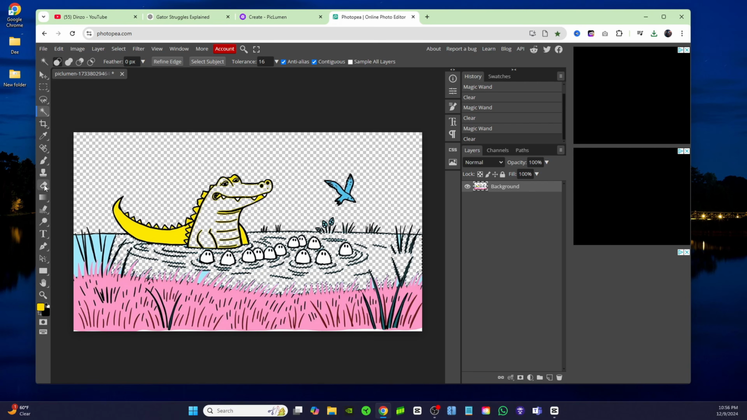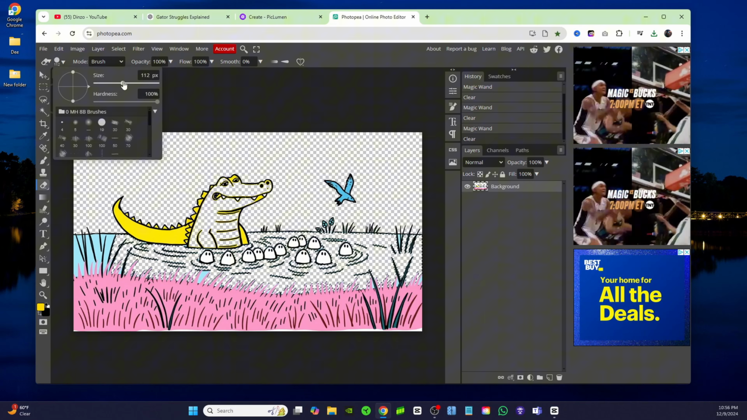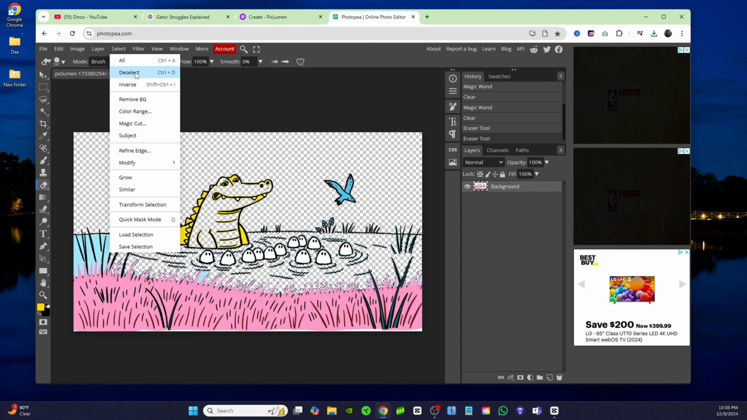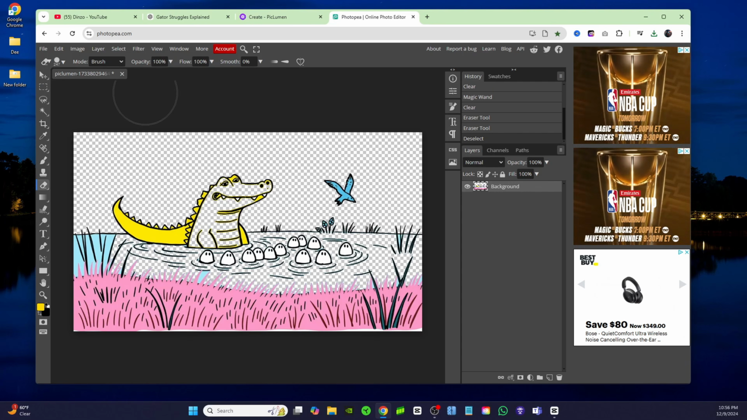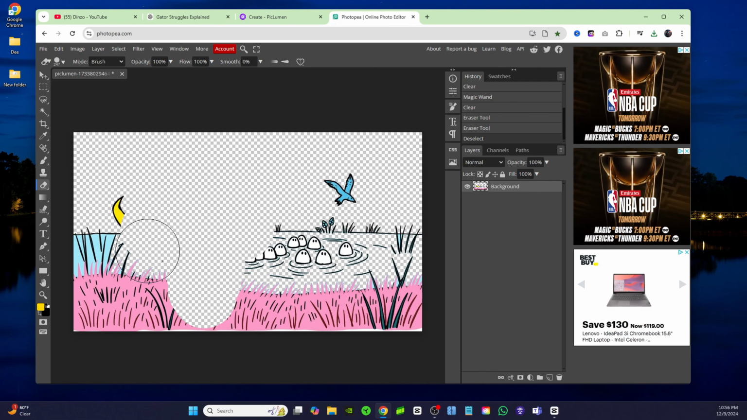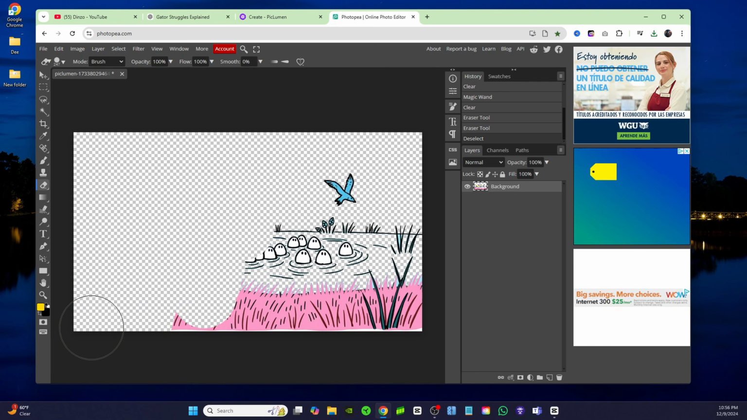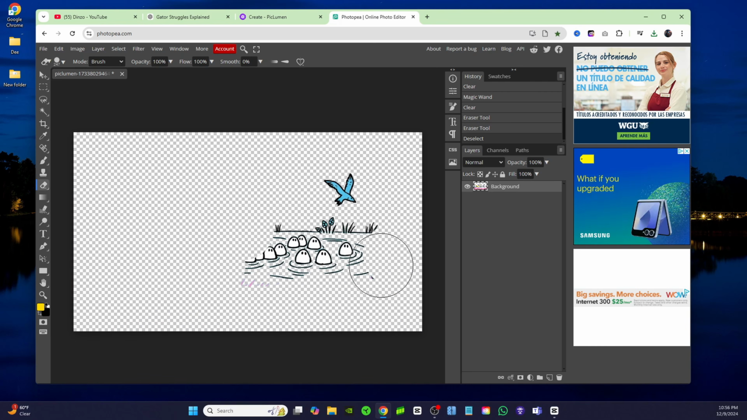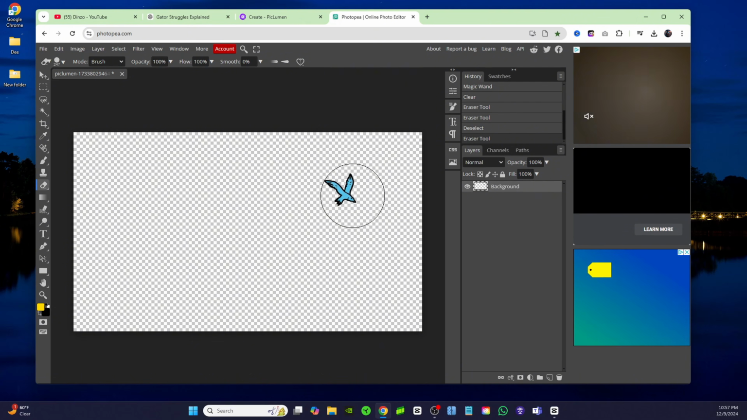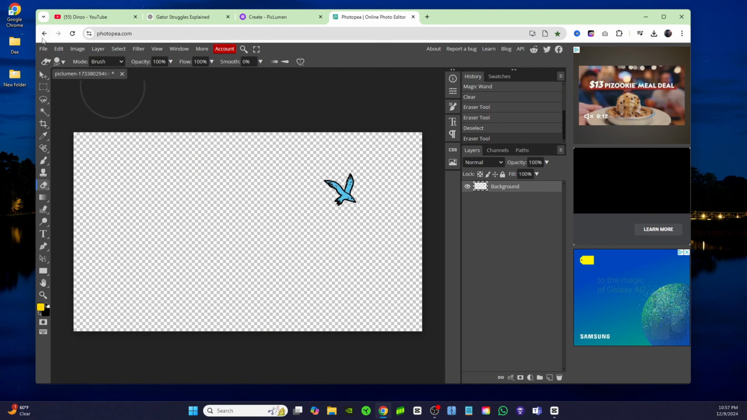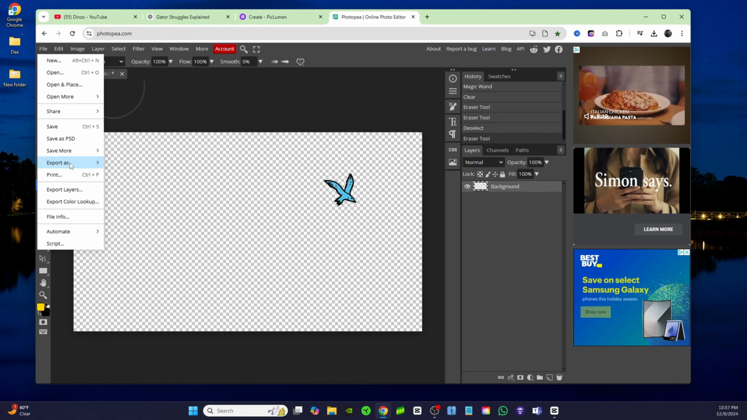And now that I have this bird by itself, I'm just going to come over here to the eraser tool. And I'm going to make it a lot bigger. Make sure you click on deselect so you don't have anything selected. And now go ahead and just erase everything else from the picture, because you just want to isolate the bird. Now that I have it just by itself, just that bird, I'm going to go ahead and save that, export as PNG.